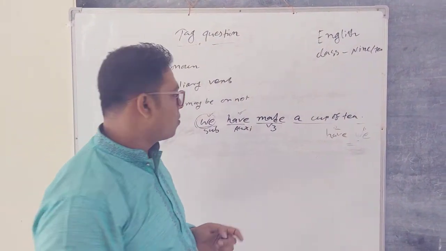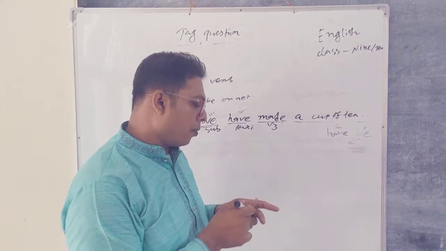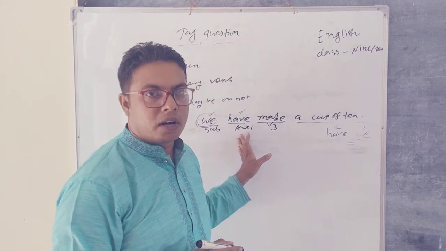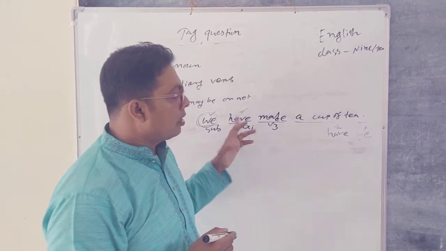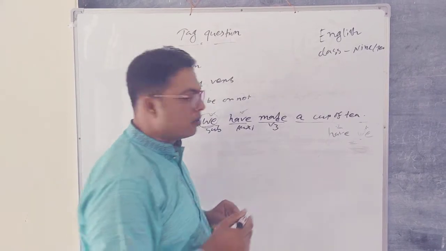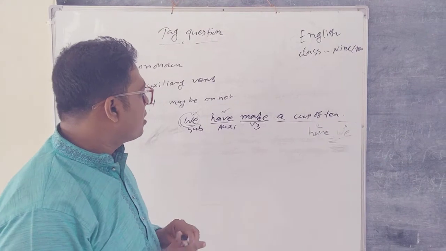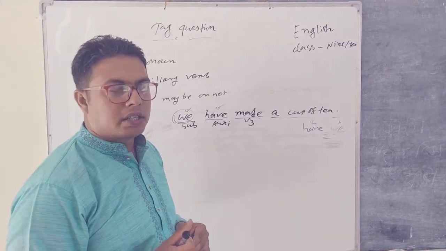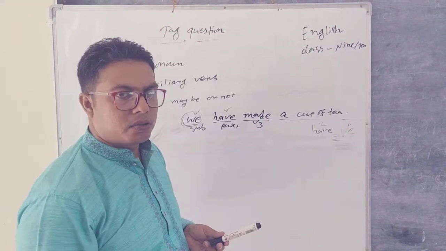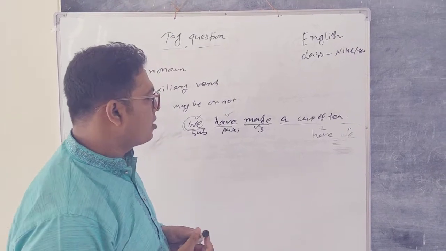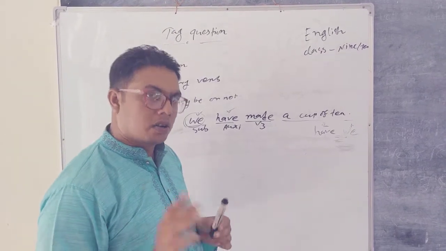Dear learners, when you see there is not a negative word in the sentence, then you must add not with the auxiliary verb. And when there is a word that is related to negative, in this situation you should not add not.